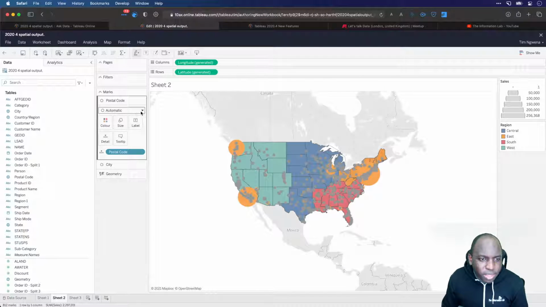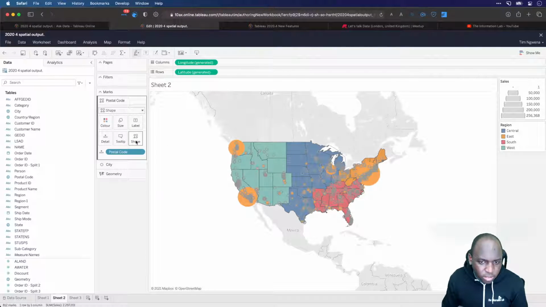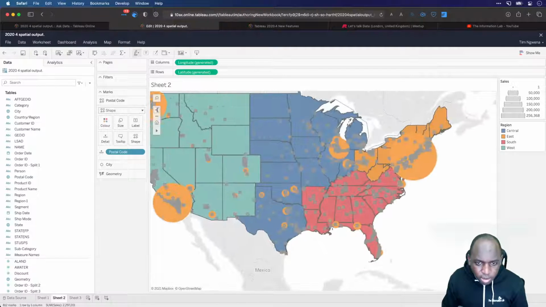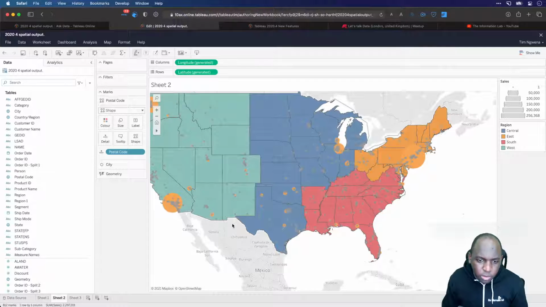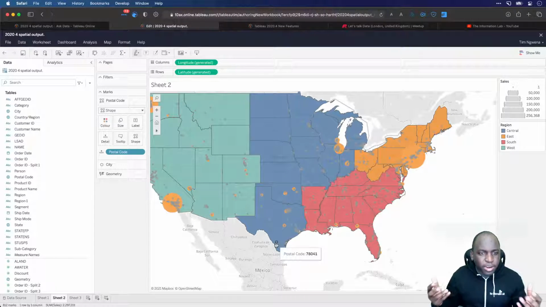But it doesn't really make sense in this particular case, because now I've got 3 things and it's a little bit confusing. So let me just change the shape so you can see that they are actually very different. I'll change it to square, and I'll change the size right down so you can see that, and then I'll zoom into a particular section so you can sort of see the difference between the cities and the different postal codes that sort of go with that. So you're starting to add lots of information on. This isn't a great example. I wanted to keep it simple for the demo, just with something that you're familiar with, so you can try this yourself. But I'm very limited in terms of what Superstore actually offers you in terms of visualizing things.